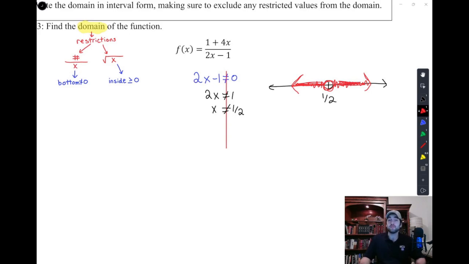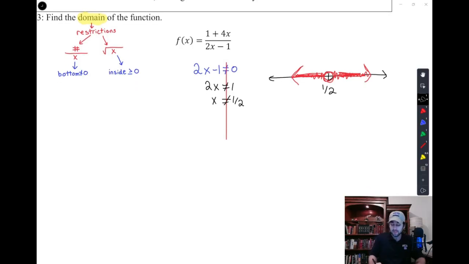And then we'll write that in interval notation because this is the most common, the most popular, and the notation that we're going to ask you for on tests and homework and quizzes and anything we do. So we start at negative infinity, we walk all the way over to 1/2, and then we unite it with 1/2 comma infinity.